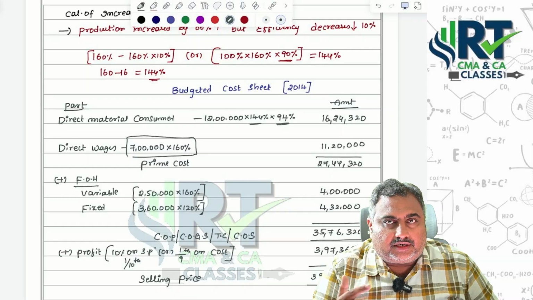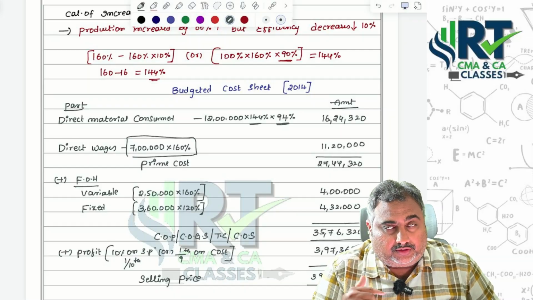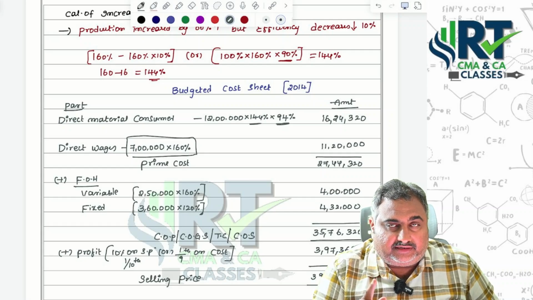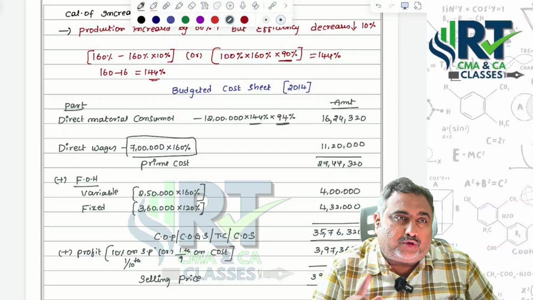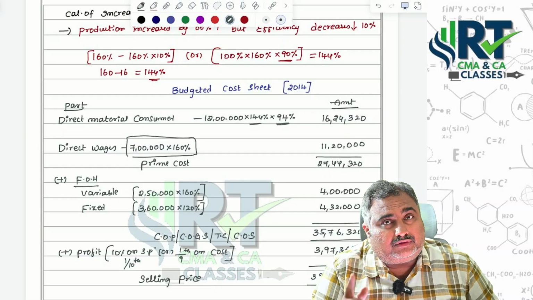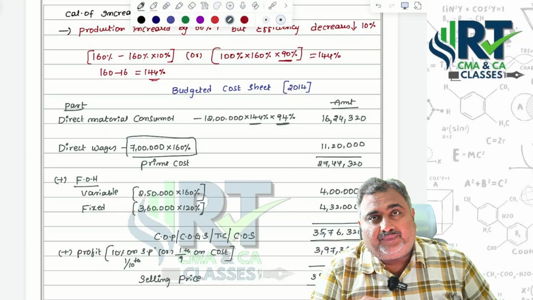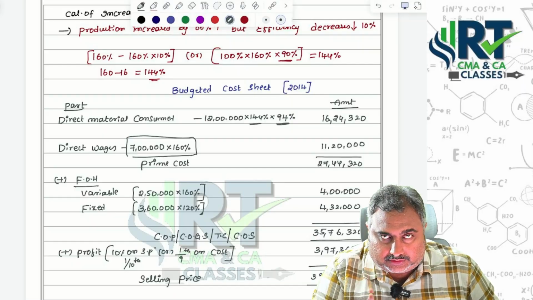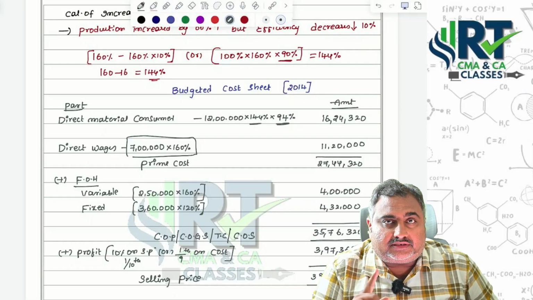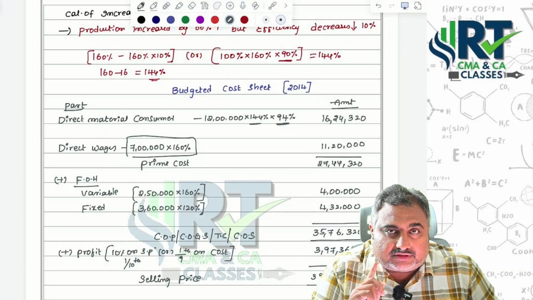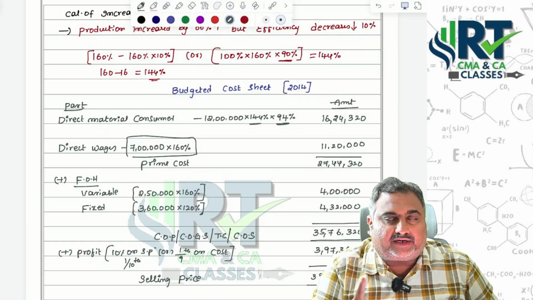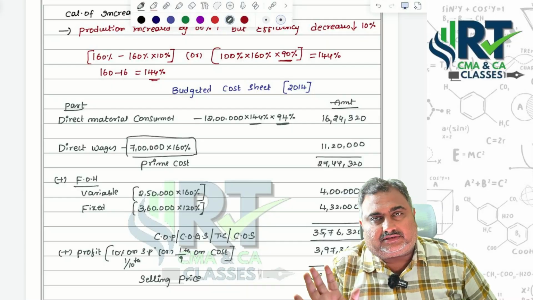So now you understand where you committed the mistake, where you are lacking, because so many students in CA Inter or CMA Inter, why are they not getting good marks in cost accounting even though that is the most scoring subject. The reason is people fail to understand the question. That's the reason. Concentrate and try to understand the question comfortably. If you understand the question perfectly, then there is a chance of getting super marks in cost accounting.